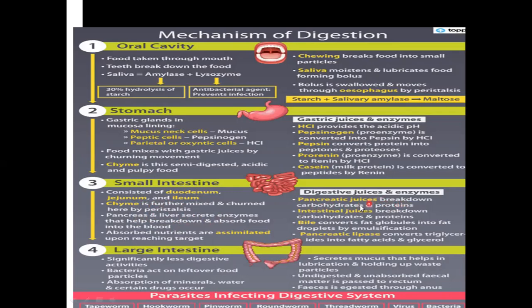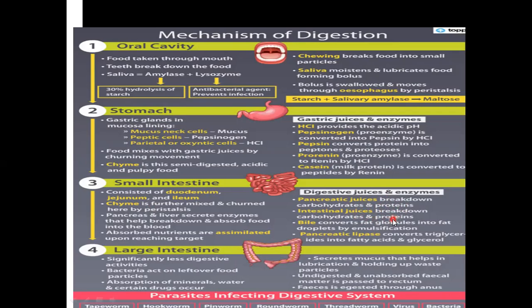Pancreatic juices break down carbohydrate and protein. So complete breaking down of the carbohydrates and proteins takes place. So here glucose and amino acids are formed. Then intestinal juices also have certain enzymes, and almost all digestion is completed here. So they break down carbohydrates and proteins here completely into glucose and amino acids.